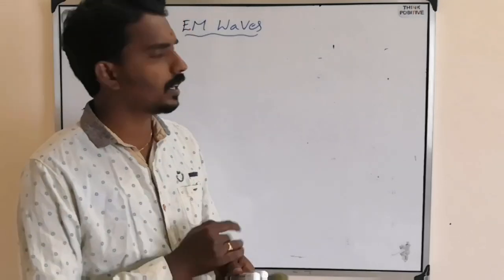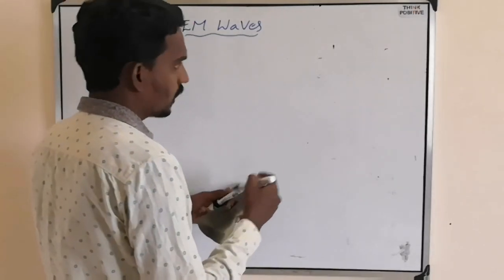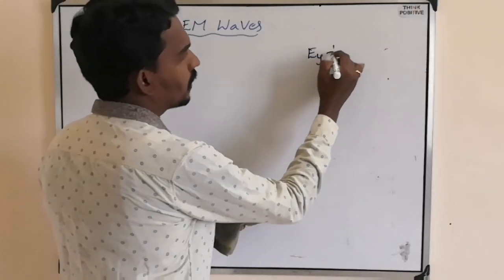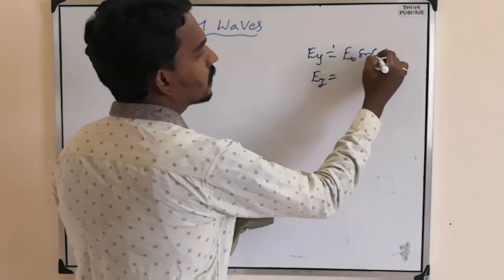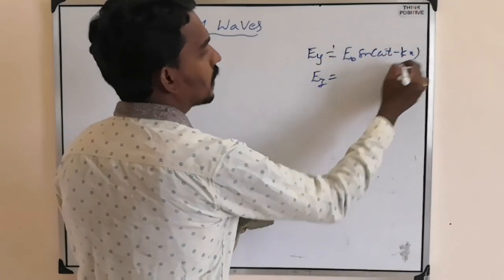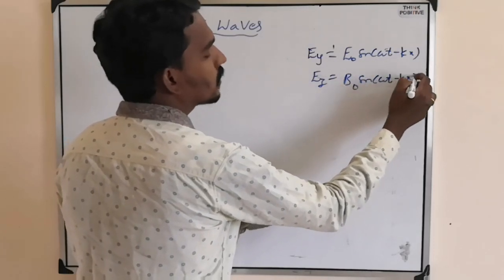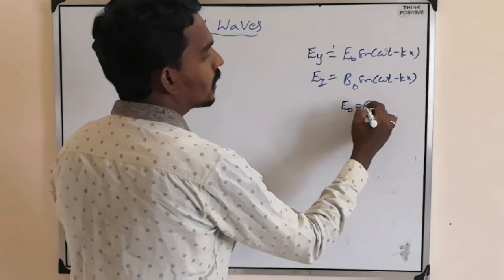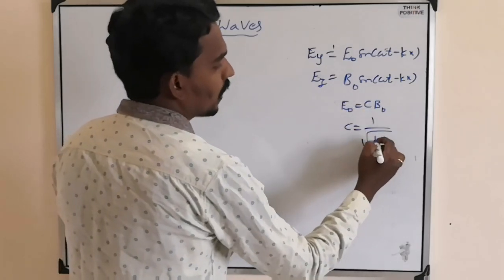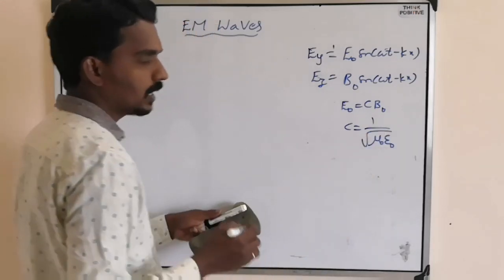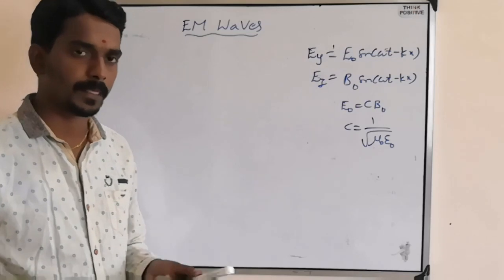That is what we have studied, where we represented the equations as E equal to E naught sin(omega t minus kx) and B equal to B naught sin(omega t minus kx), where E naught equals C B naught and C equals 1 by square root of mu naught epsilon naught. This is what we have studied.